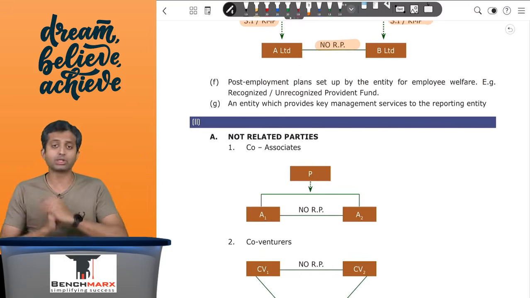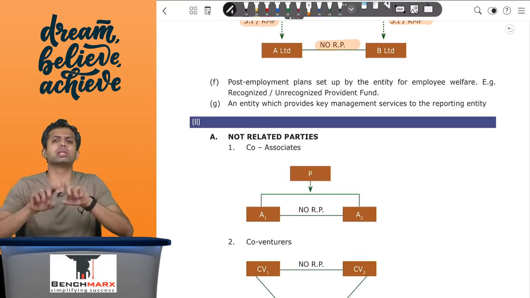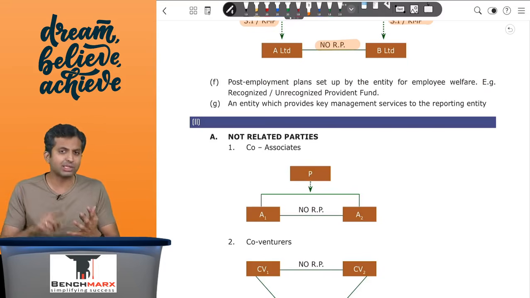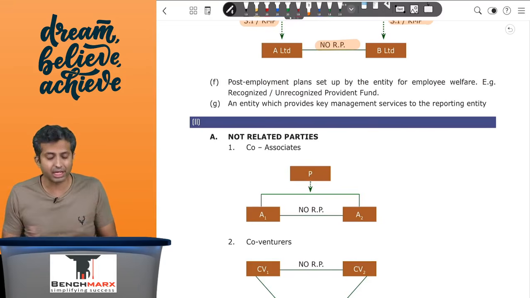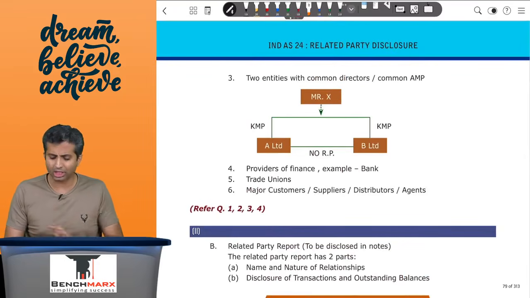Co-venturers in a joint venture are not related parties. Again, two entities are not related parties to each other merely because there are common directors in them, and major suppliers, major distributors, major customers, major providers of finance like banks, they are not related parties. When you do income tax, there may be associated enterprises, that is a different section, that is a different definition.